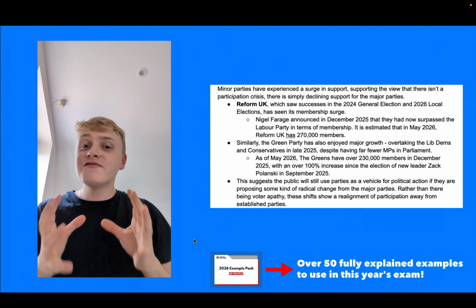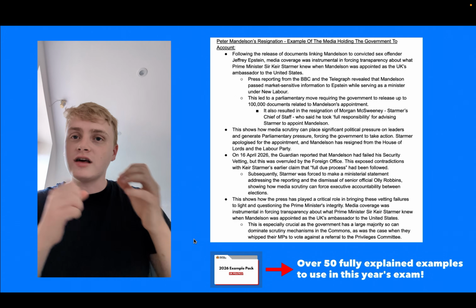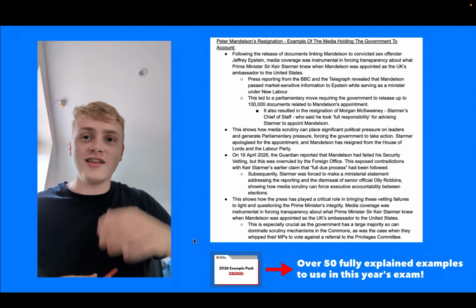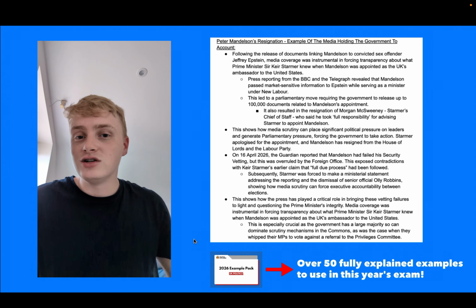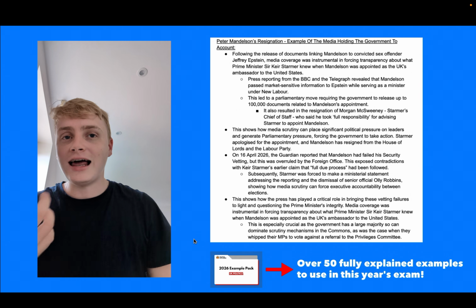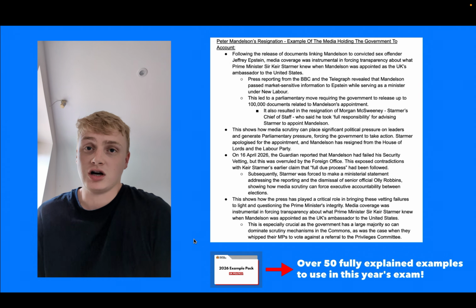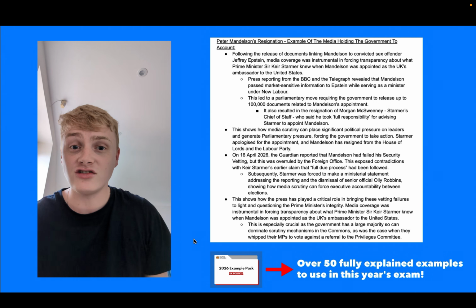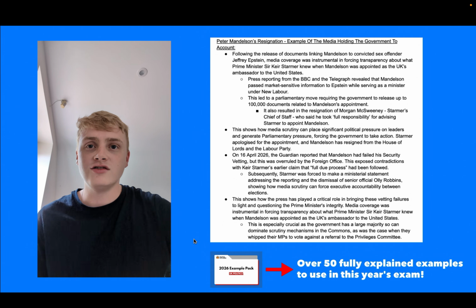And the final example is that of the media having a significant impact in holding the government to account between elections. And this is in relation to Peter Mandelson, and a number of different newspapers or outlets played a key role here. Press reporting from the BBC and the Telegraph played an important role in revealing that Peter Mandelson had passed market-sensitive information to sex offender Jeffrey Epstein while serving as a minister under New Labour.